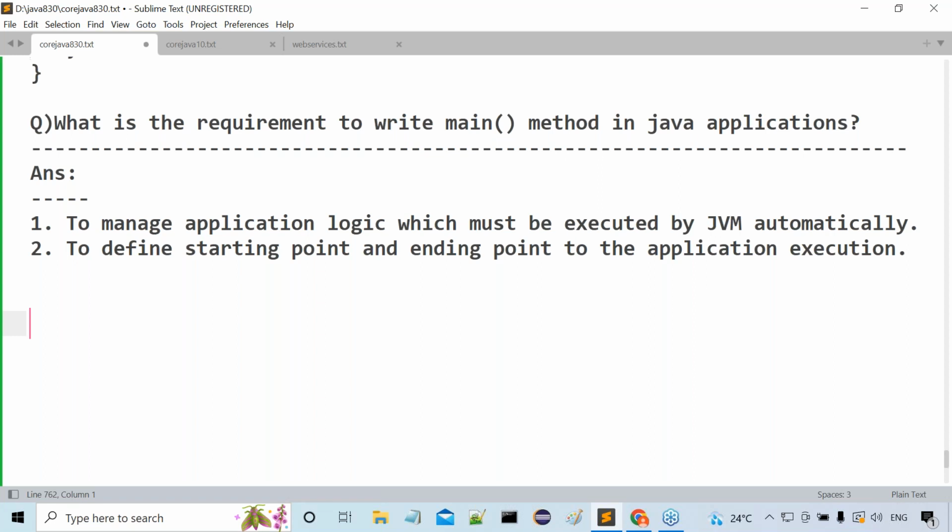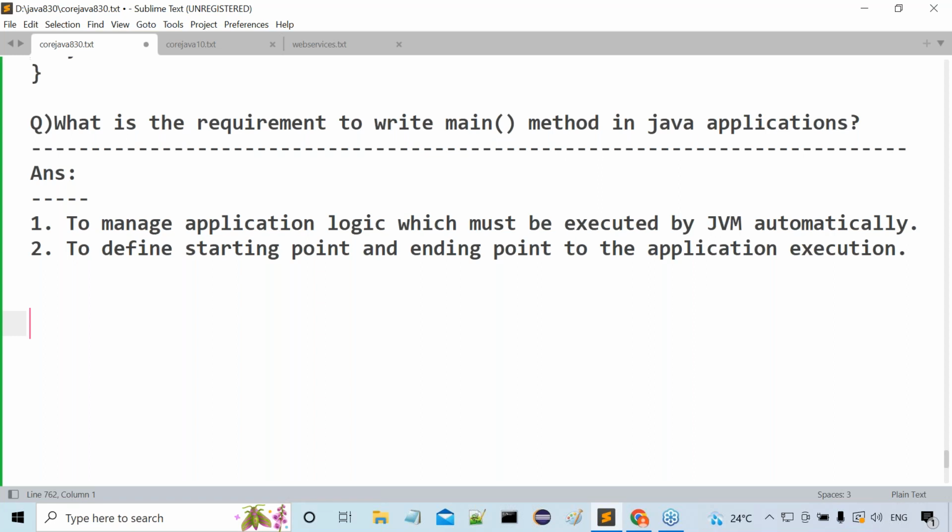Next one is, is it possible to use the classes and interfaces of a particular package without importing that package? Yes, possible or not possible? Yes. How is it possible there? Just by using what? Fully qualified names. What is a fully qualified name? Writing classes and interfaces along with the package name. Tell me the situation where we must use fully qualified names for the classes.